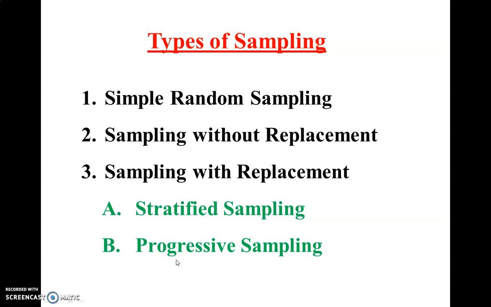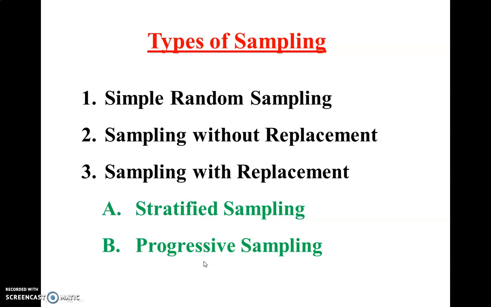Next is progressive sampling. This approach starts with a small sample and then increases the sample size until a sample of sufficient size has been obtained, as proper sample size can be difficult to determine. So you start with a small sample and keep increasing the sample size until you get the sufficient size. That is what is done in progressive sampling.